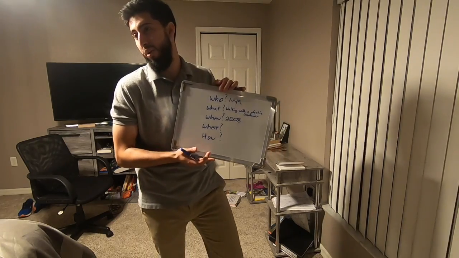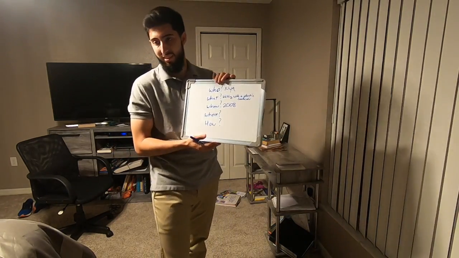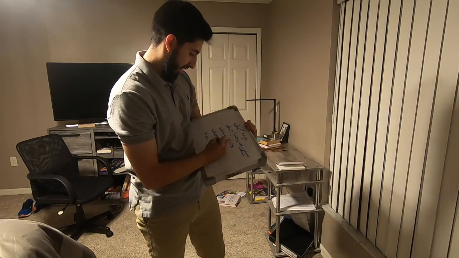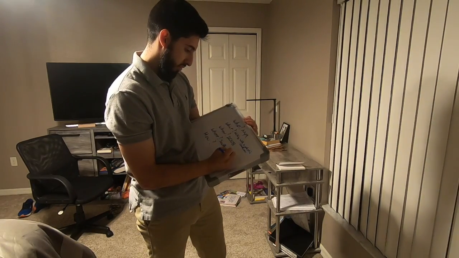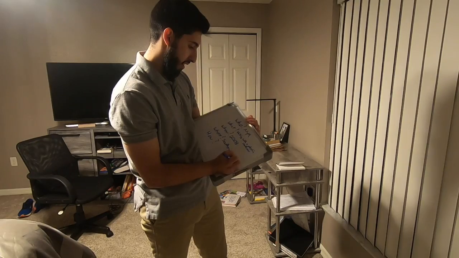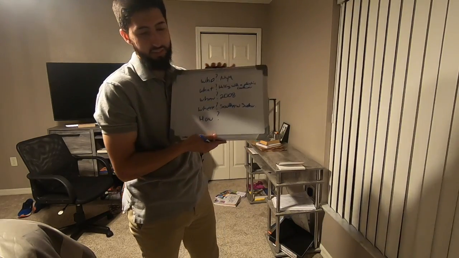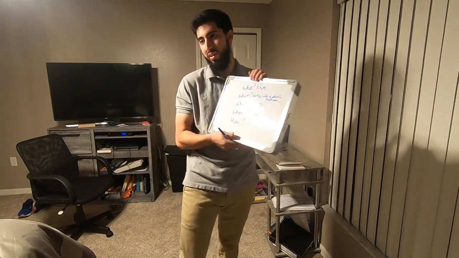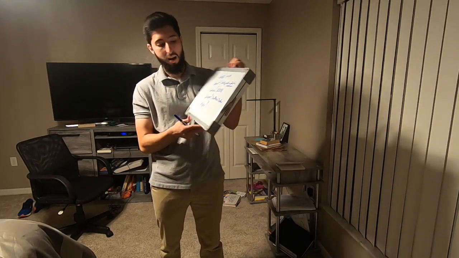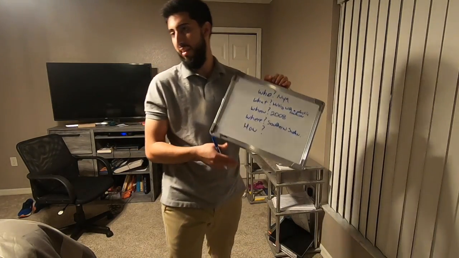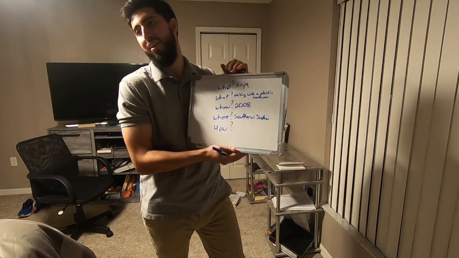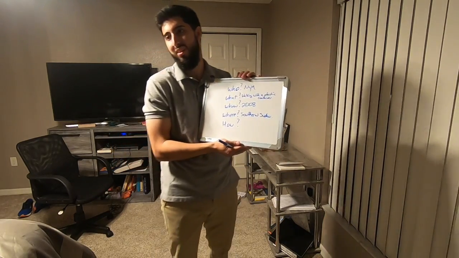How about the where? Where did the actions take place? Southern Sudan. Southern Sudan, and that is also in the book. So it's a great clue. It's easy to find as to where the actions are taking place. Now this one can be a little tricky. It's how. So how did the actions take place? How did the events unfold? By taking one step at a time.